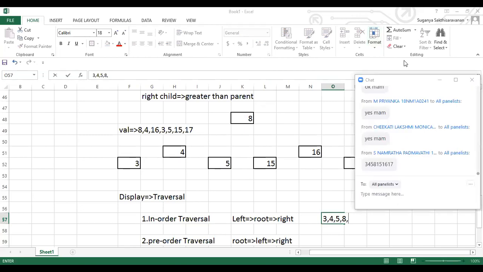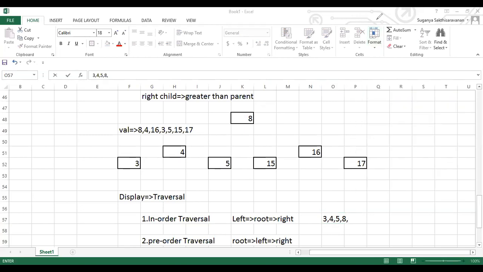Just a minute, guys. So after 8, we'll be getting 15, sorry guys, it should be 15, then followed by the root element 16, then followed by a right element 17. This is the order of traversal here. This is all about the in order traversal for the given tree.